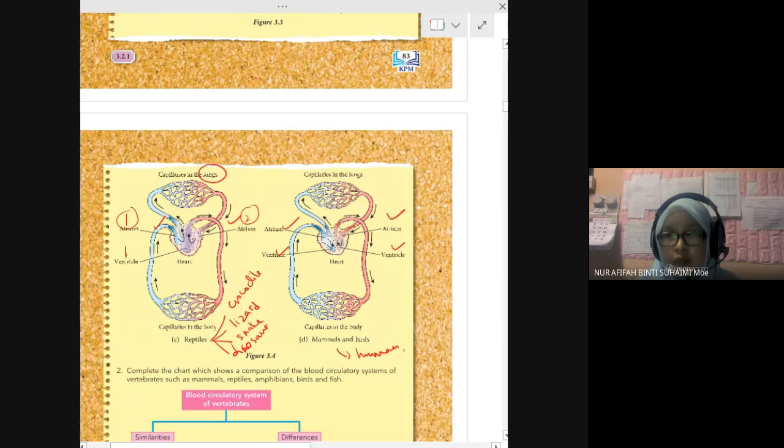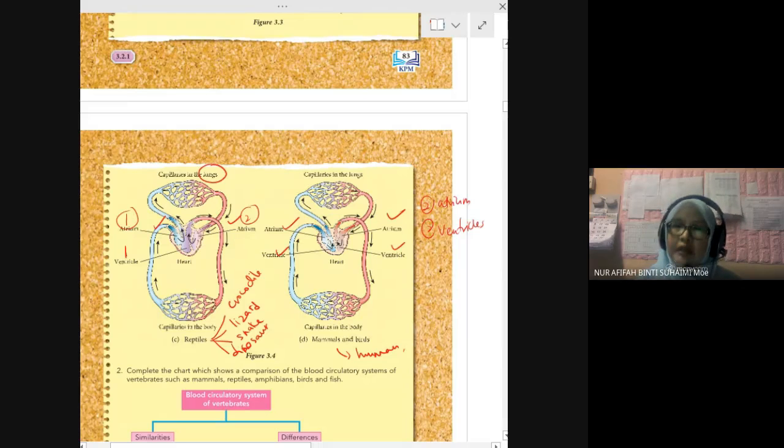So from A, B, and C, all have one ventricle. Alright, for mammals and birds. Mammals consist of animals and humans. So we have two atrium and two ventricles.